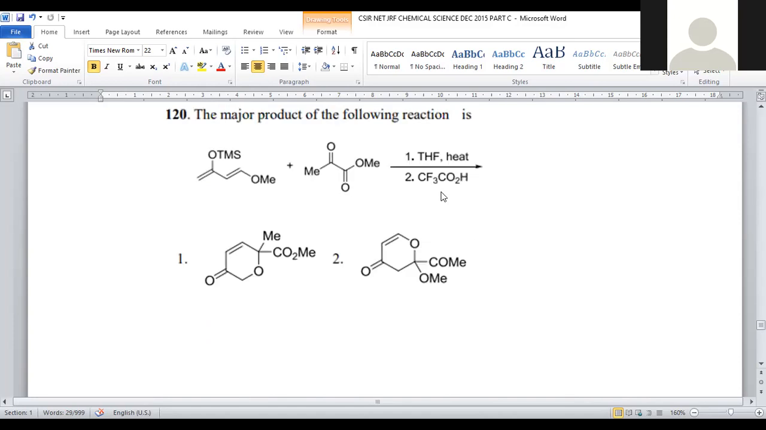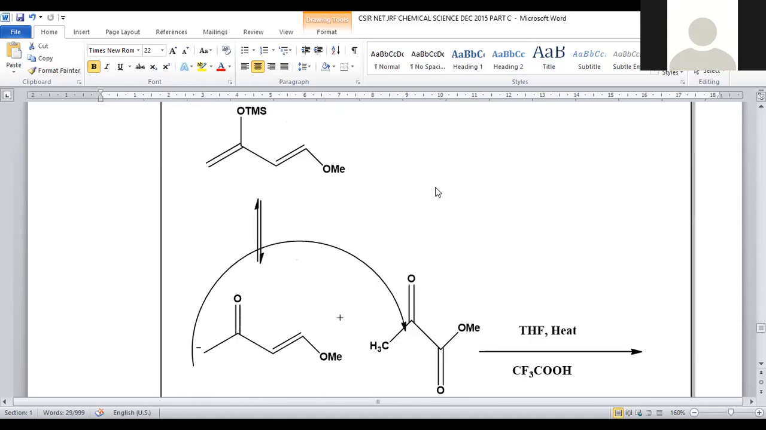Let us move on to the last question of the series. The major product of the following reaction is, we are taking a conjugated system. Here it is in the enolic form, and here the oxygen got capped by a trimethylsilyl functional group. The silyl group is the specific capping agent or protecting agent for the hydroxy functional group. Initially it is most probably a ketone, and the enolic form got generated. That enol is now protected by this silyl group, and further it is treated with an alpha keto ester. This is a kind of system called alpha keto ester, and it is treated with tetrahydrofuran upon heating, followed by trifluoroacetic acid added, and what could be the final product?